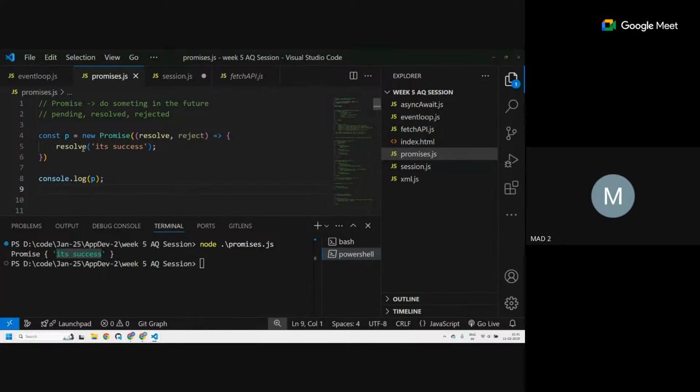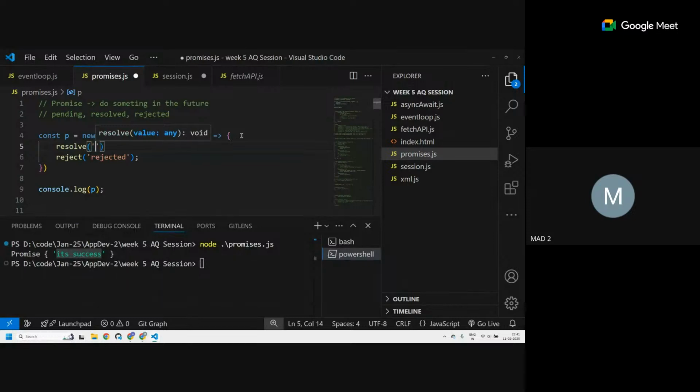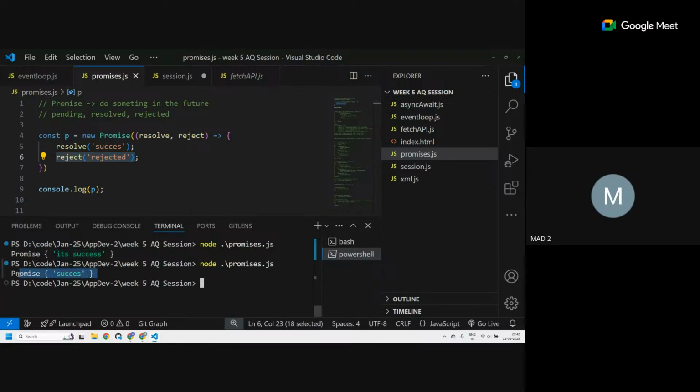Okay, this is the format. If I want to reject it, I'll say reject and then give it another string. I don't want to say reject and then give it success. I want to give it another string: rejected. So we can return only one thing, either a resolve or a reject. Yeah, you can have it in an if statement. Whatever you gave first. Suppose I have a resolve here and a reject over here. It will use the first one, because it resolved first. This code will not be executed. Okay, you can see success.